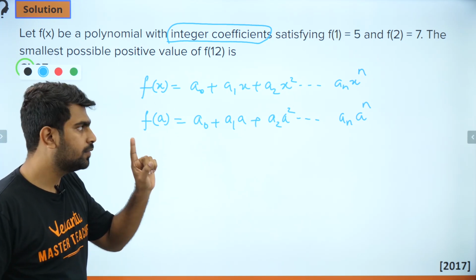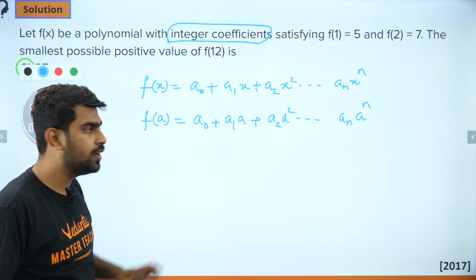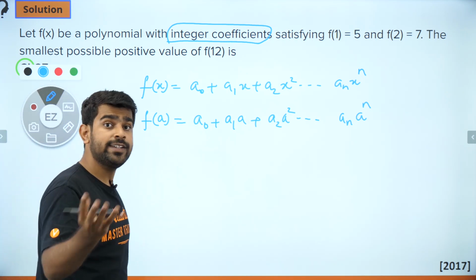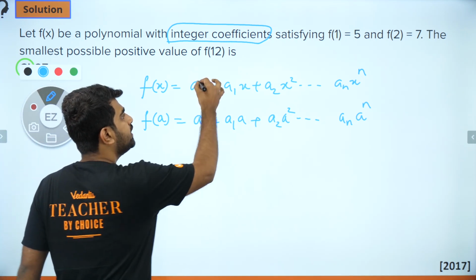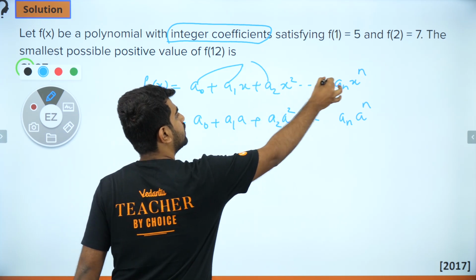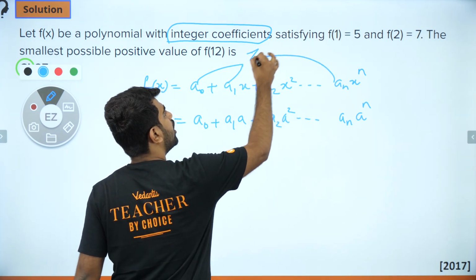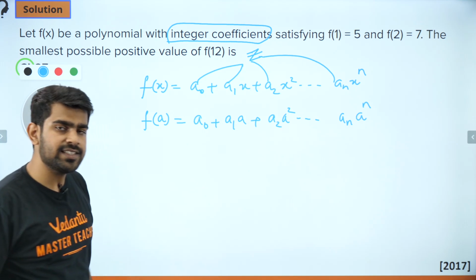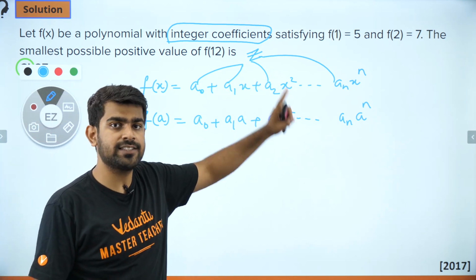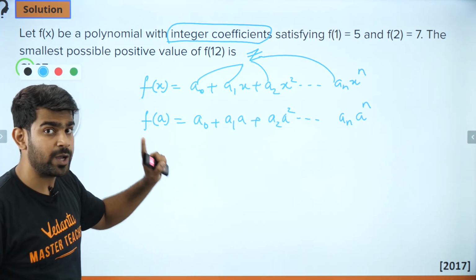Okay. Before we get into the next step, I would like to bring to light the fact that these are all integers. I hope you are aware of that. All the coefficients belong to the integers. Integers is represented as capital Z, right? The set of integers. I hope you guys are aware of it.